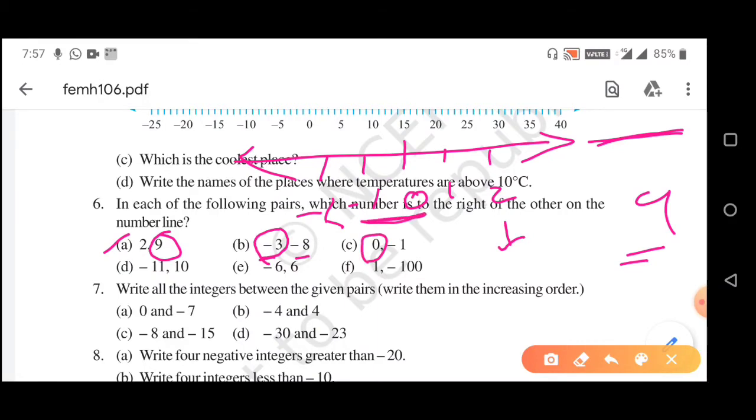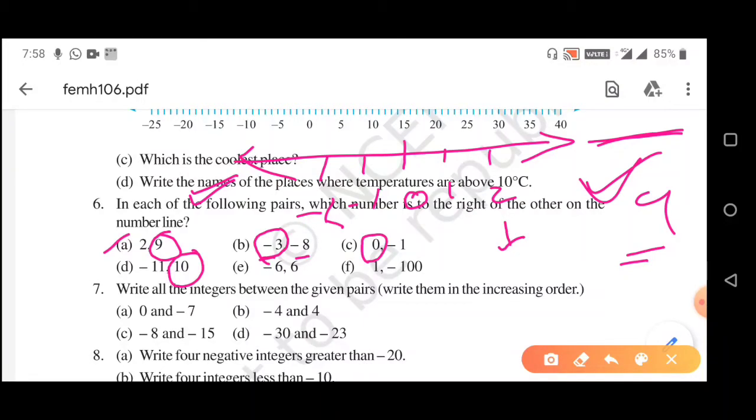From here you can see also. Question D, -11 and 10. So, -11 we will get somewhere here and 10 we will get somewhere here. So, 10 is the greater number. So, 10 is to the right of -11.